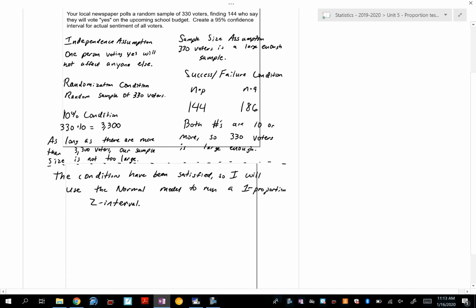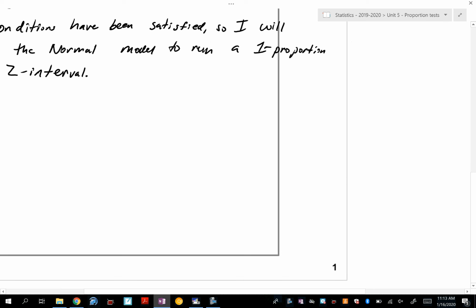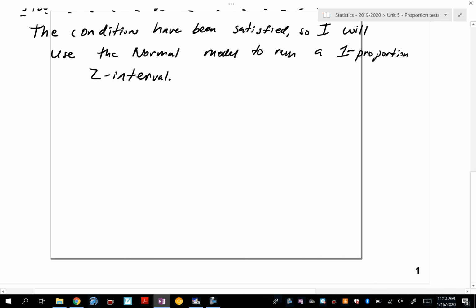Because we're about to get to the actual math. Any questions so far on this process? Make assumptions, check conditions, write the statement. Everybody good? Awesome. Let's do the math. Okay, so I'm going to use a lowercase x for the number of successes. How many people said they're going to vote yes in the upcoming school budget? 144. Okay, then I'm going to write n for my sample size. How many total people were asked? 330.